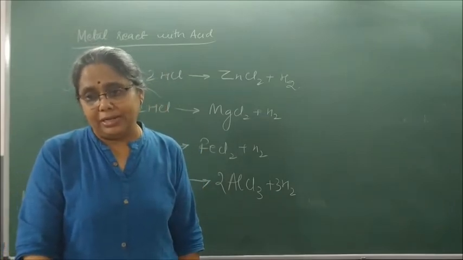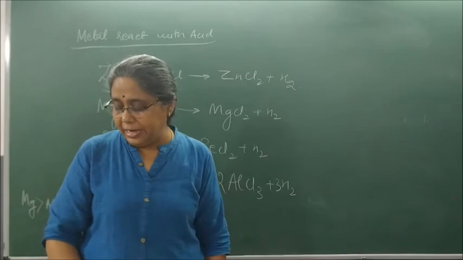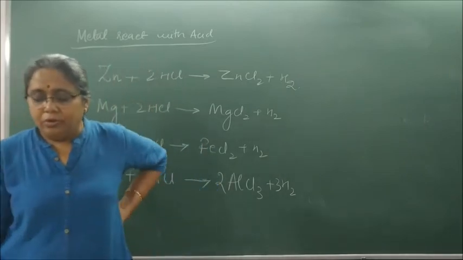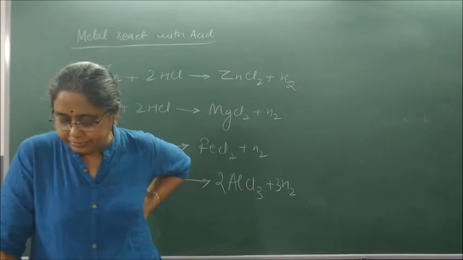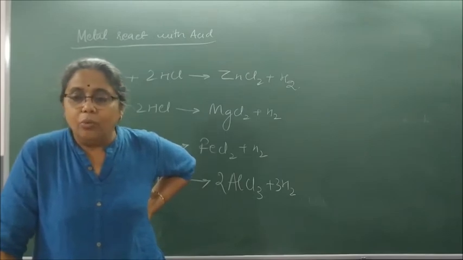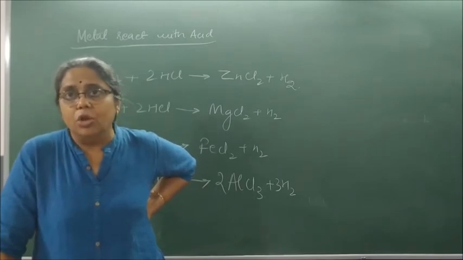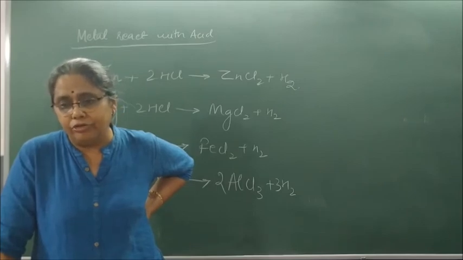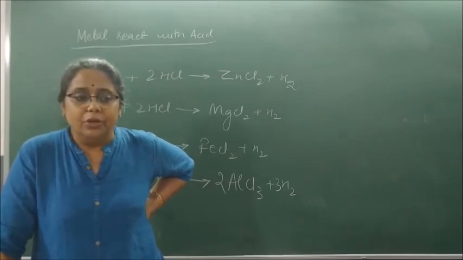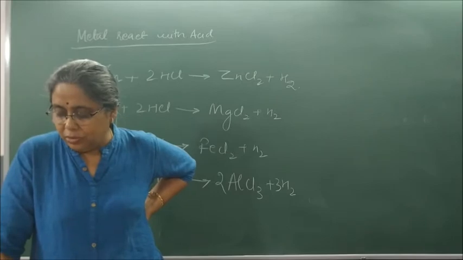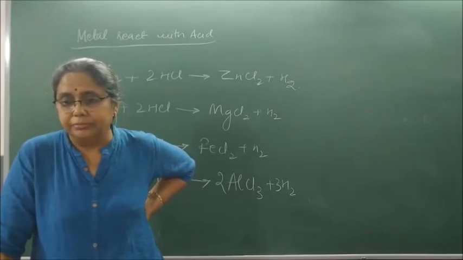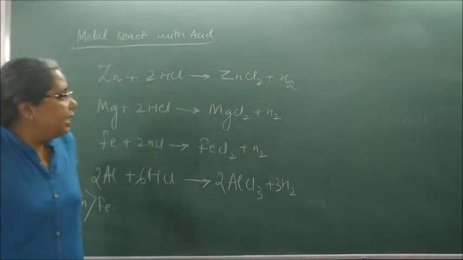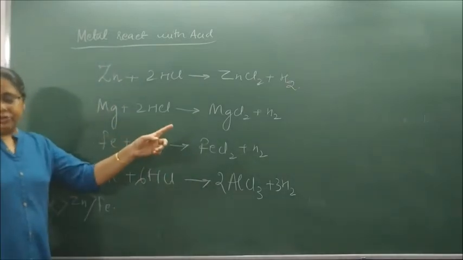Please write after that: why do metals not liberate hydrogen on reaction with HNO3? See, when I react a metal with HCl, I get hydrogen.